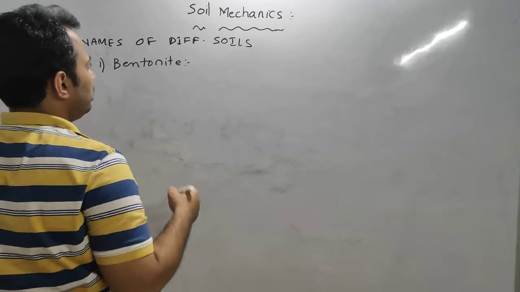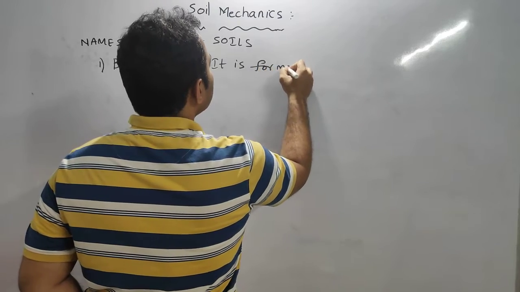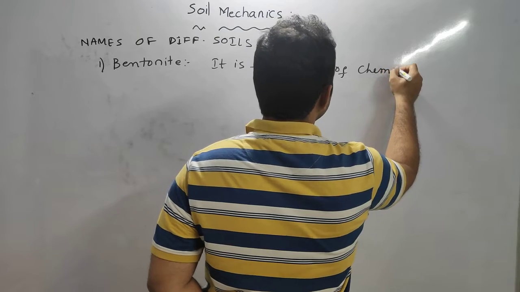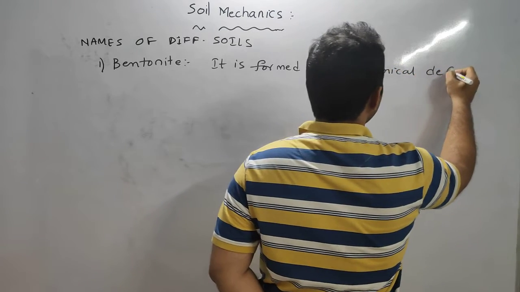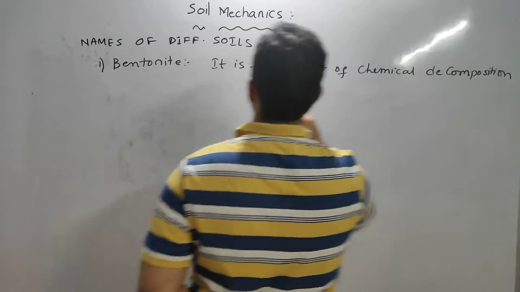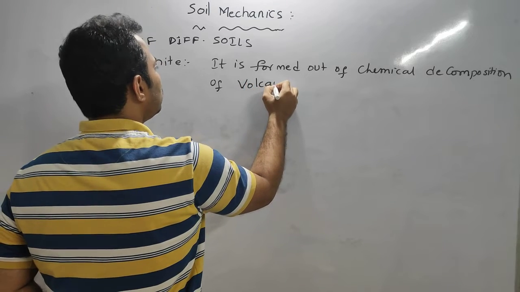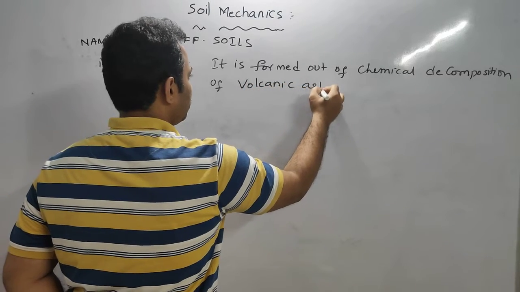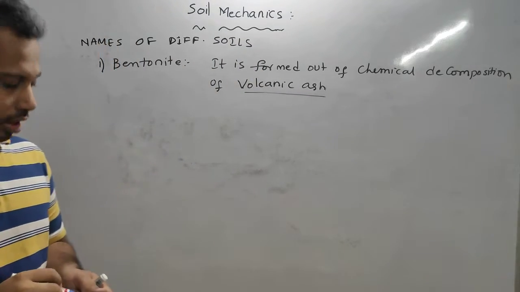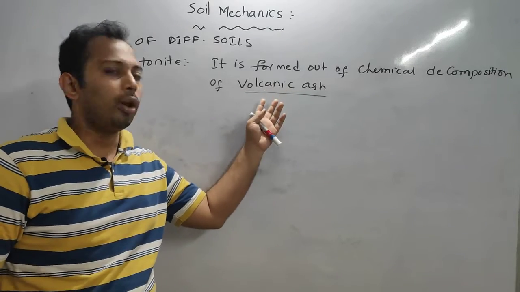See, bentonite is formed out of chemical decomposition of volcanic ash. Very, very important. So the bentonite forms out of the chemical decomposition of volcanic ash.